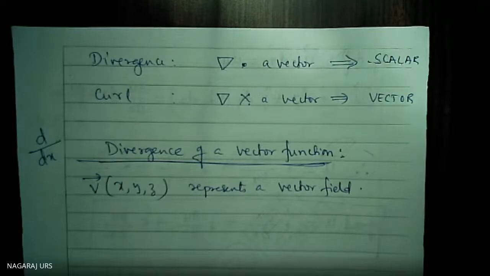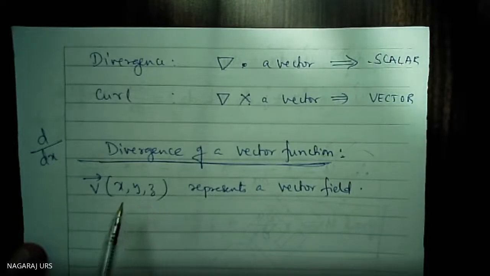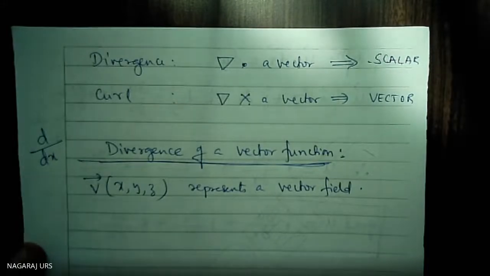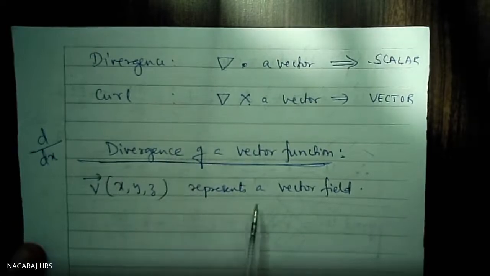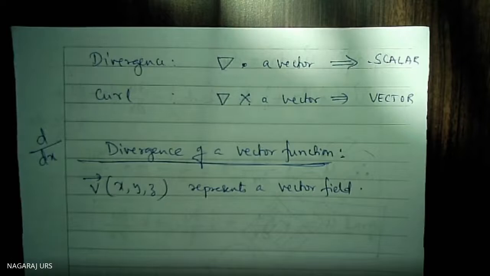Okay. At a given point, which is that point? It is a vector field at a given point in a certain particular region. Vector field means it's not somewhere else. Here it is some region, and in that region there is a vector field present. At a given point, V of x, y, z is a vector field. Which is that point? x, y, z is a point.